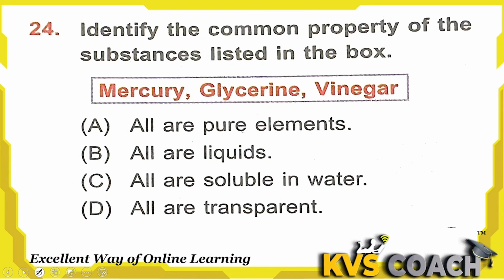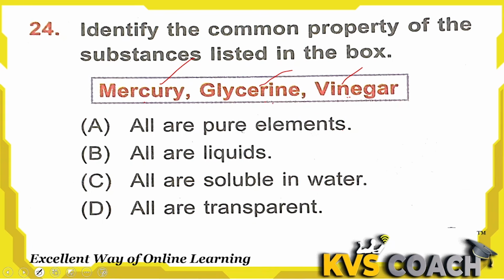Next question is, identify the common property of the substances listed in the box. This is mercury, this is glycerin, and this is vinegar. Mercury is an element, glycerin is a solution, vinegar is a solution. Let's check the options. Option A, all are pure elements. No, this is wrong, because only mercury is a pure element, and the other two are solutions.